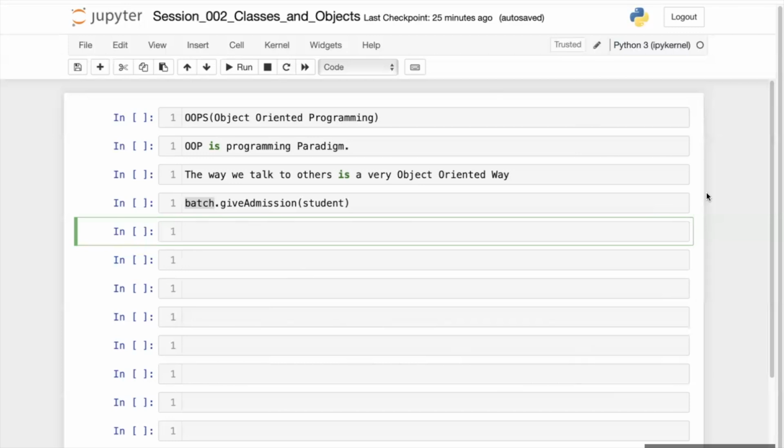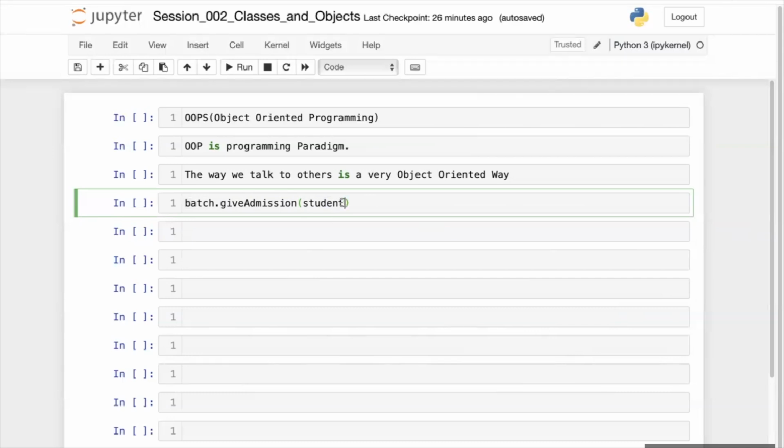If you see this, batch dot give admission and a student. Yes, tell me, Ruchi, you have raised your hand. The first object, that is batch. Where is the second object that we are talking about?